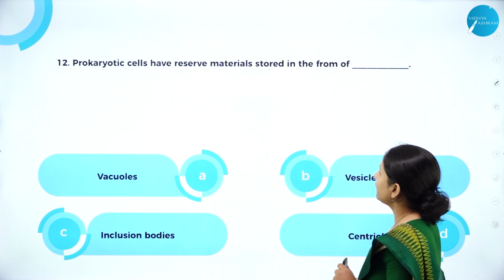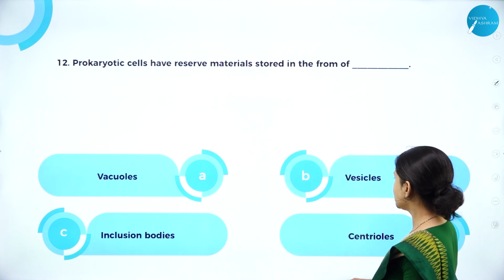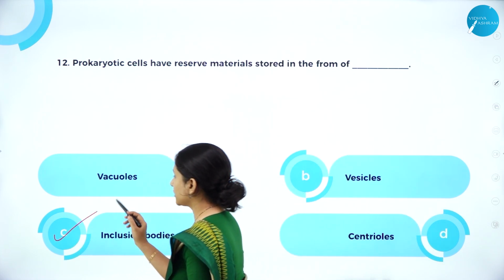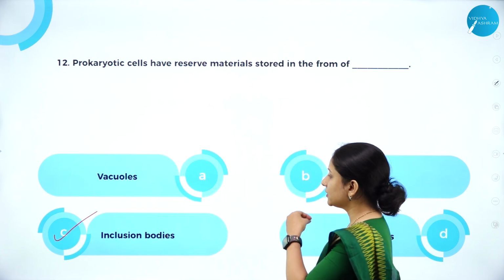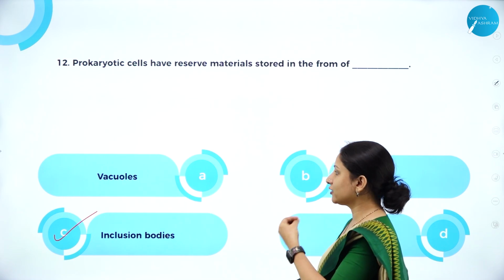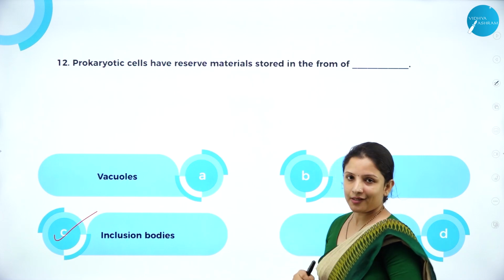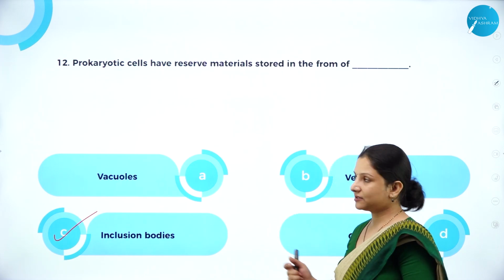Next question. Prokaryotic cells have reserve material stored in the form of vacuoles, vesicles, inclusion bodies, or centrioles. It is inclusion bodies, because they have reserve materials in the form of inclusion bodies. It is not vacuoles or any of the other three options. Option C is the right answer here.